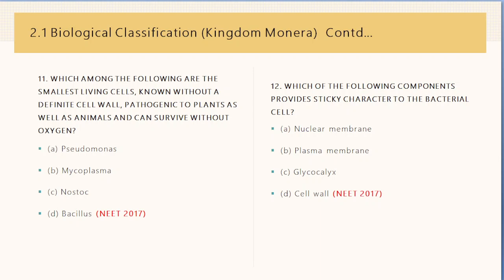Next question. Which of the following components provides a sticky character to the bacterial cell? Options are nuclear membrane, plasma membrane, glycocalyx and cell wall. And it was asked in NEET 2017. And the right answer for this is glycocalyx. Glycocalyx is the outermost mucilage layer of cell envelope which consists of non-cellulose polysaccharides with or without proteins. It gives a sticky character to the cell.